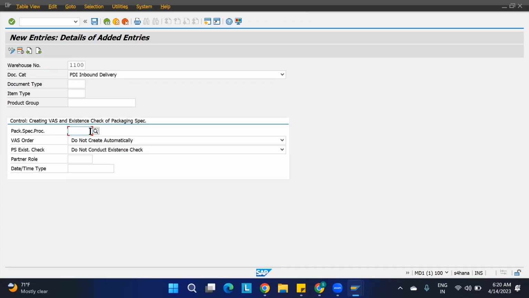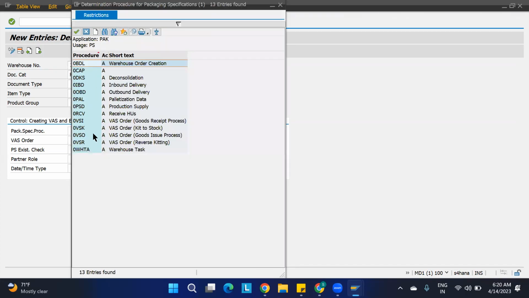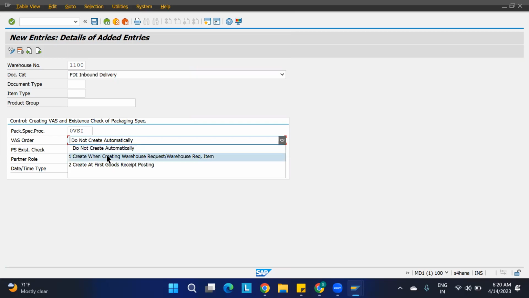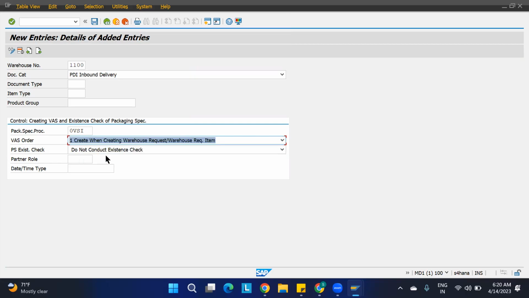One more thing: what is the control? For packaging specification, we will maintain some VAS, and the VAS order comes. See here, this is the VAS order. This is for the goods receipt process, so this one is a must. For the VAS order, there is an option like do not create automatically, or create when creating the warehouse task. Whenever I am creating the warehouse task or warehouse request, at that time I want to create this VAS order, so I mention it here.